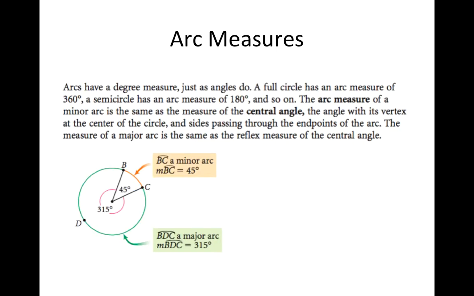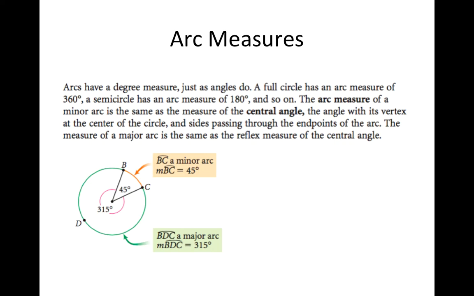Arc measures. Arcs have a degree measure just as angles do. A full circle has an arc measure of 360 degrees. A semicircle has an arc measure of 180 degrees, and so on. The arc measure of a minor arc is the same as the measure of the central angle, the angle with its vertex at the center of the circle and sides passing through the endpoints of the arc. The measure of a major arc is the same as the reflex measure of the central angle.